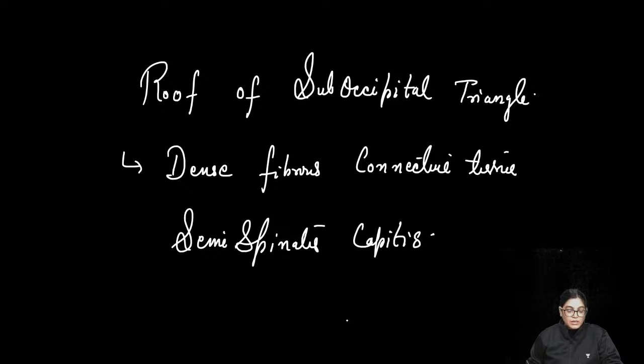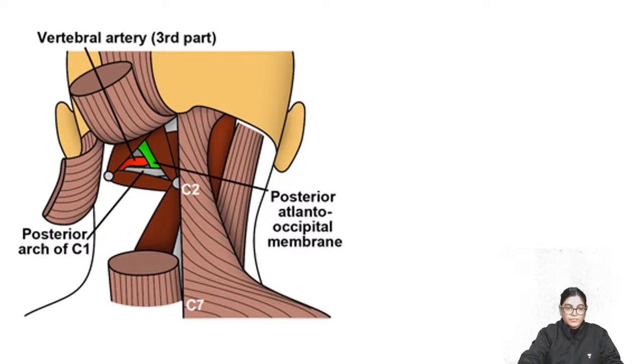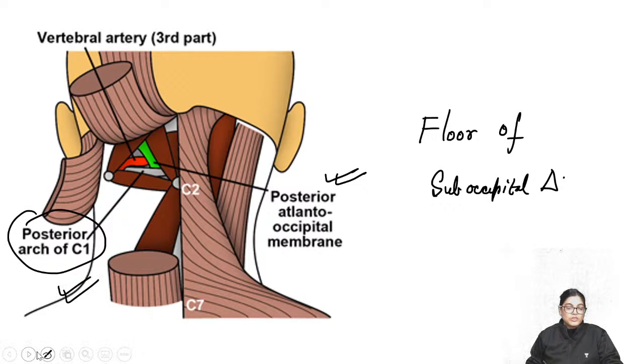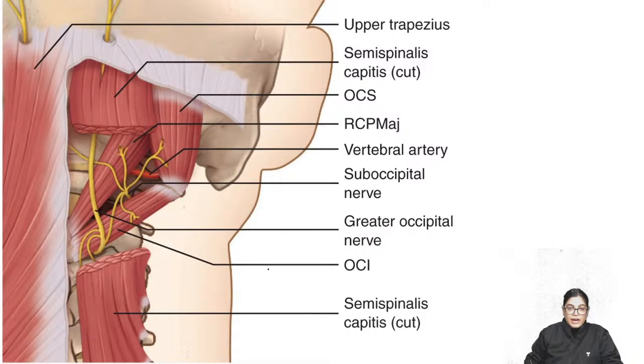Now, moving on to the floor of the suboccipital triangle. Here is the diagram in which you can see the floor structures. In this diagram you can appreciate the floor of the suboccipital triangle. The floor structures are the posterior atlanto-occipital membrane, and also the posterior arch of the C1 cervical vertebra, that is the posterior arch of the atlas. These two structures are forming the floor of the suboccipital triangle. So, please write it down also.